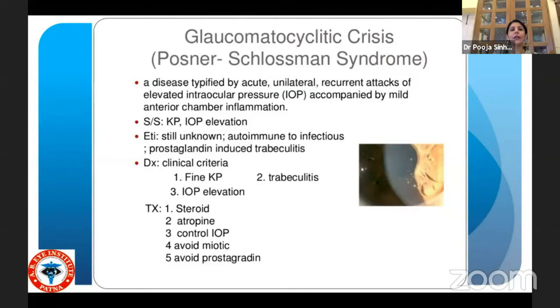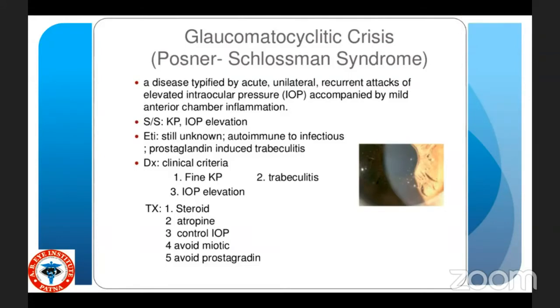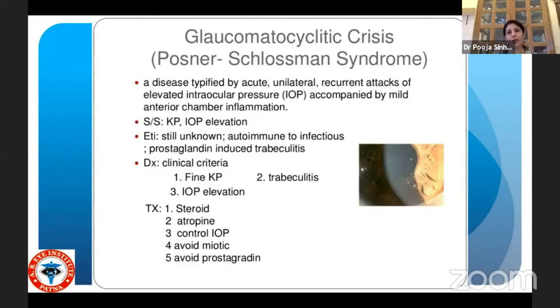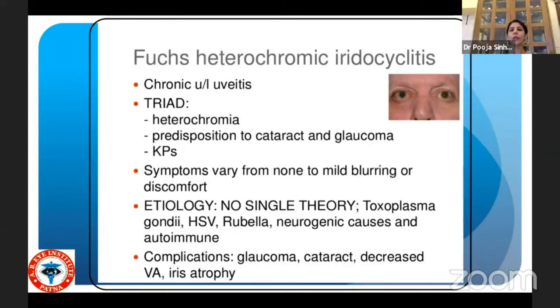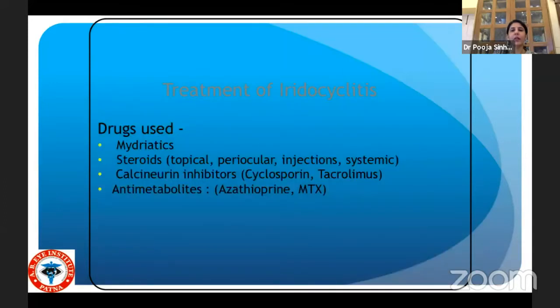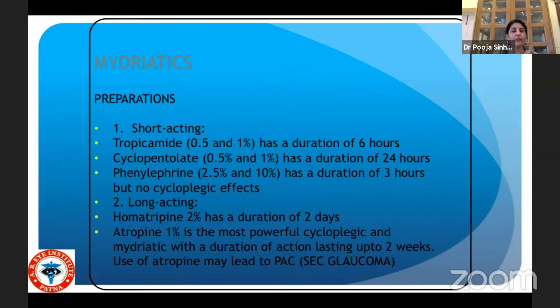The glaucomatocyclitic crisis or the Posner-Schlossman syndrome is basically acute unilateral attacks of anterior uveitis along with an elevated intraocular pressure. There's trabeculitis, and there are fine KPs that you see in this syndrome, and it is best tackled with steroids and mydriatics. Fuchs heterochromic iridocyclitis is basically chronic unilateral uveitis, a triad of heterochromia, cataract, glaucoma, and KPs, and there's no single etiology. So drugs that we use are mydriatics, steroids, calcineurin inhibitors, and antimetabolites. Short-acting are tropicamide, cyclopentolate, and phenylephrine; long-acting